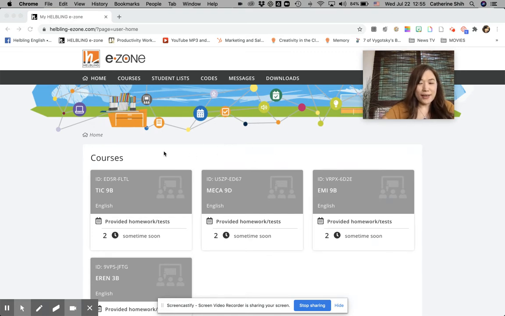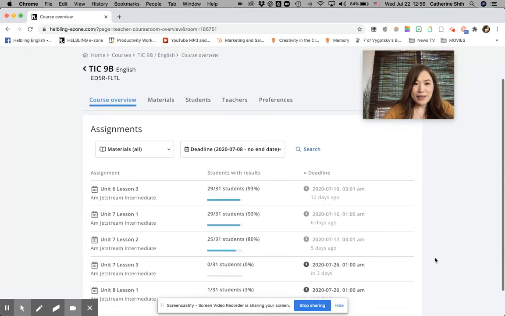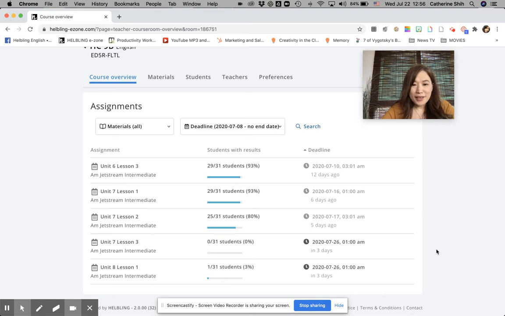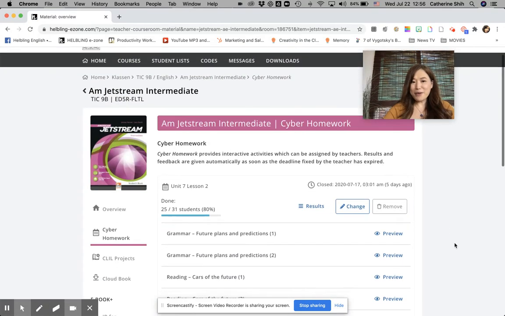So question one, how do I see the assignment, the homework I have assigned? You go to your class, you click in, then you will see all the assignments you have done in this class. If you want to see the status, you go in, you click, then you will be able to see the screen you are quite familiar with.